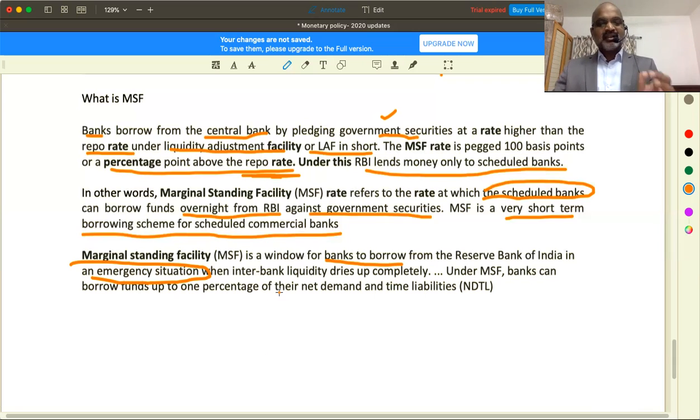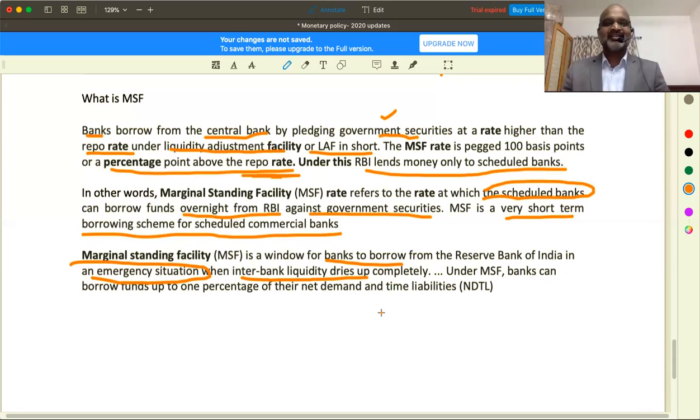So it says, when interbank liquidity dries up, usually when a bank wants money, what does it do? It will first rely on deposits, but people deposit less and take more money, you know that. What if deposits are exhausted? Next option is they will try to borrow money from other banks at a nominal rate of interest. In case they don't have money, next they will borrow from fellow banks, interbank, in the sense bank to bank borrowing, right?